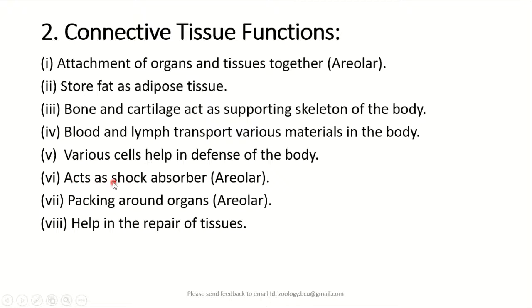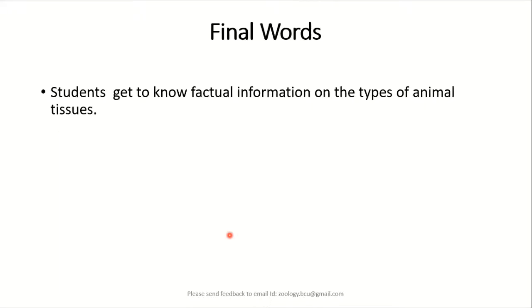Similarly, the connective tissue also acts as a shock absorber. It is also the main important packing tissue around the organs, and connective tissue also helps in the regeneration of the tissues or in the repairing of the tissues.